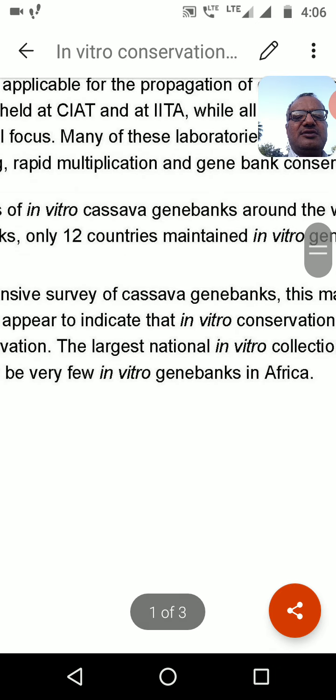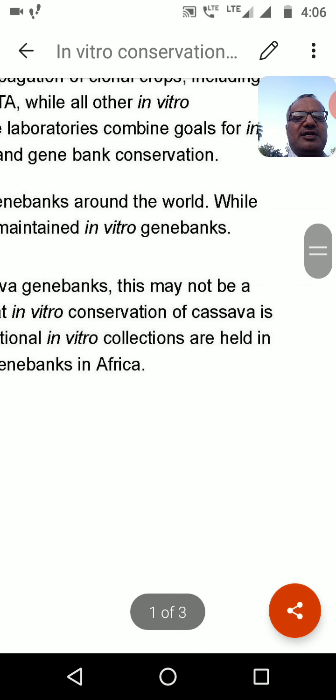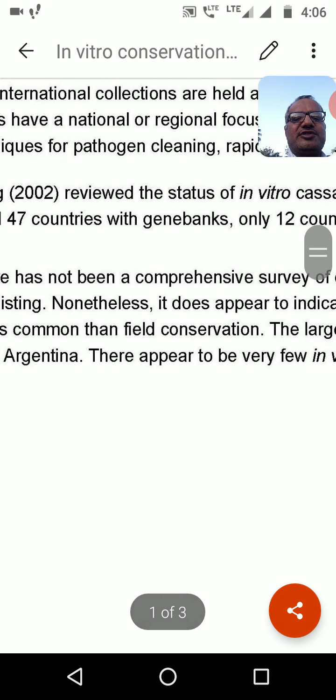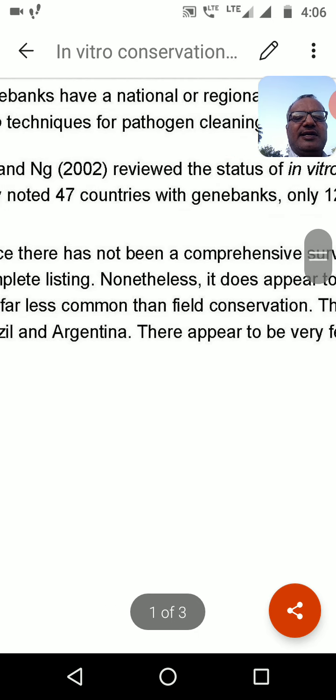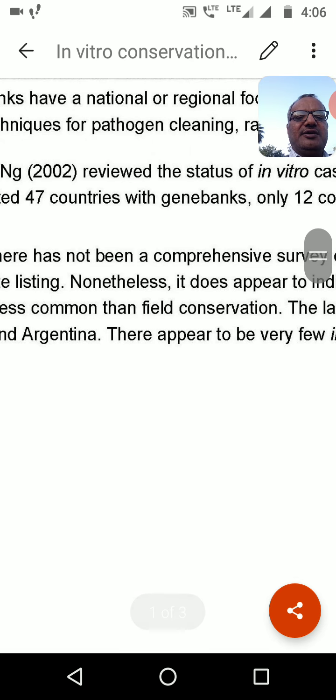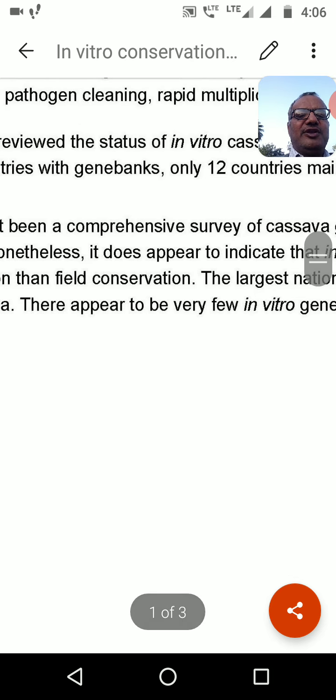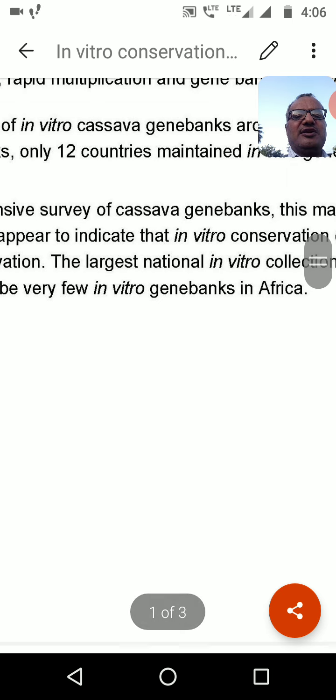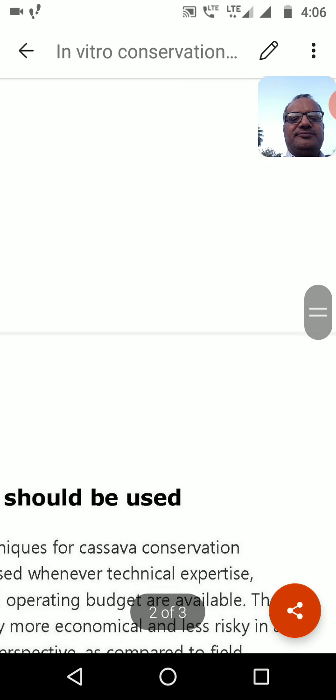The largest national in vitro collections are held in two countries in the world, Brazil and Argentina. There appear to be very few in vitro gene banks in Africa. This is a very important thing. The GK question rises.